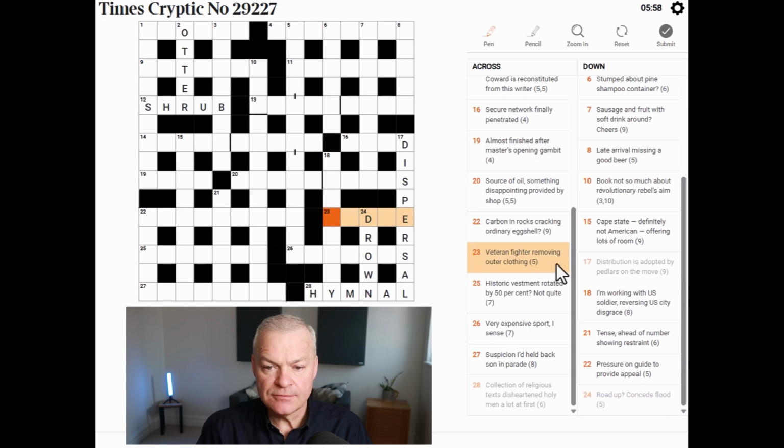Veteran fighter, removing outer clothing. This is oldie. An oldie is a veteran. A fighter is a soldier. Removing outer clothing, removing the outside letters S and R.